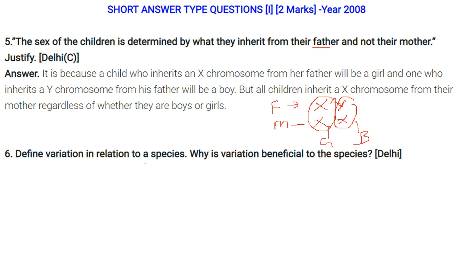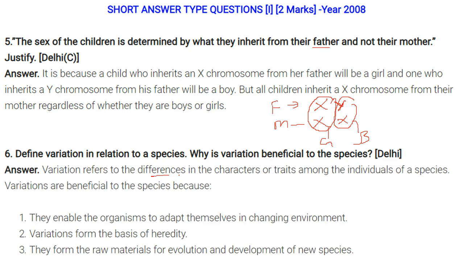Define variation in relation to species. Why is variation beneficial to the species? Variation refers to the differences in characters, that is traits or attributes or characteristics, among the individuals of a species. Variations are beneficial to the species because they enable organisms to adapt themselves to the changing environment. The environment is always changing. It can be hot sometimes, it can be cold sometimes. So the organisms have to adapt to the changing environment. Also, variation forms the basis of heredity, and forms a raw material for the evolution and development of new species.